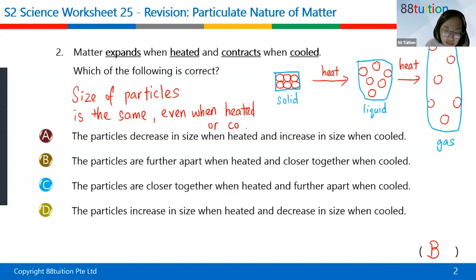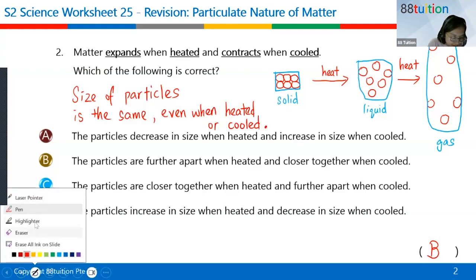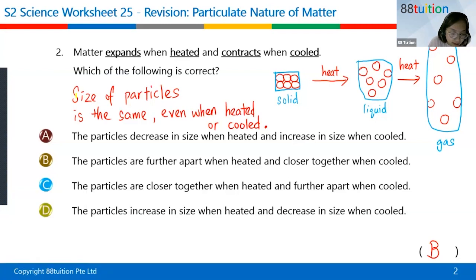It doesn't matter if you heat up the particles or cool the particles, the size of the particles remains the same. So I'm going to highlight here: size of particle is the same even when heating the substance or cooling the substance. Please remember that. The particles don't get fatter or slimmer. Any questions so far?